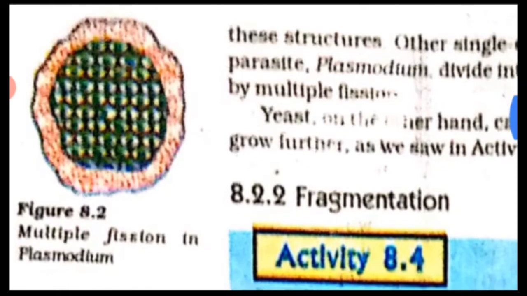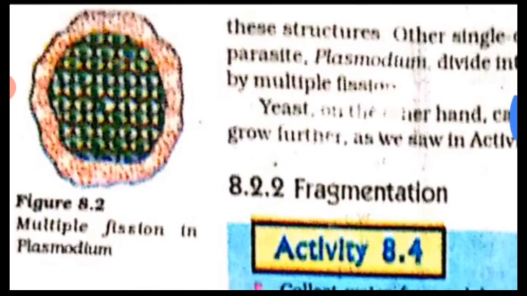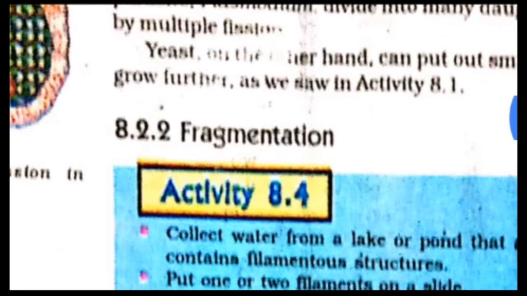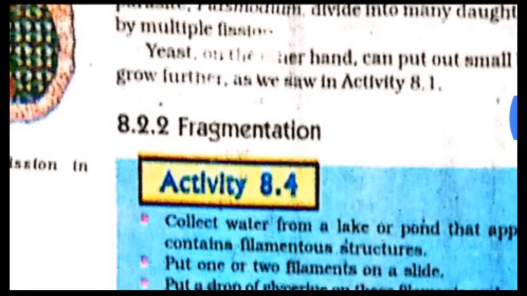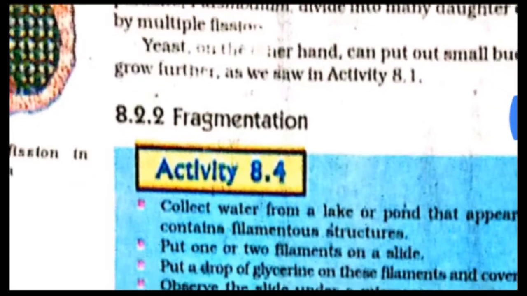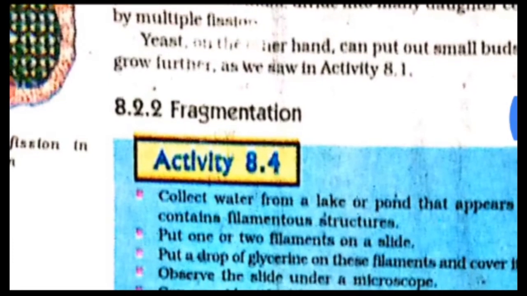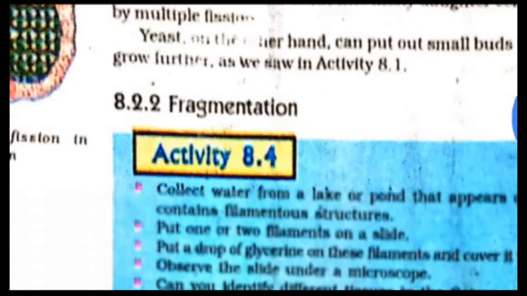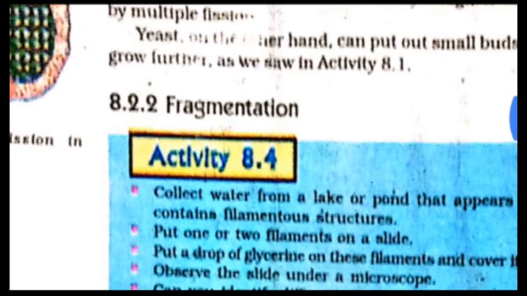Okay, we have another example, that is leishmania. However, some unicellular organisms show somewhat more organization of their bodies, such as seen in the leishmania, which causes kala azar. It has a whip-like structure. You can see at point A, this is a whip-like structure at one end of the cell. In such organisms, binary fission occurs in a definite orientation in relation to this structure.